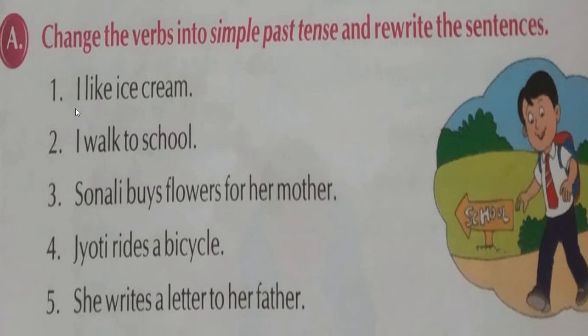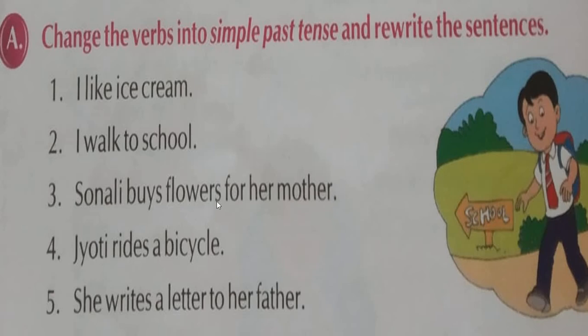It's very easy. Number 1, I like ice cream. What is the past form of like? First find out the verb. Which is the verb? Like. So what will be the past form of this? Liked. Isn't it? ED. So I liked ice cream. 2, I walked to school. I walked to school. ED.